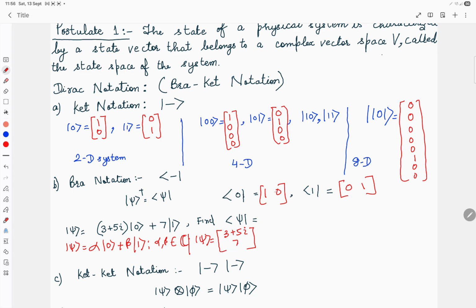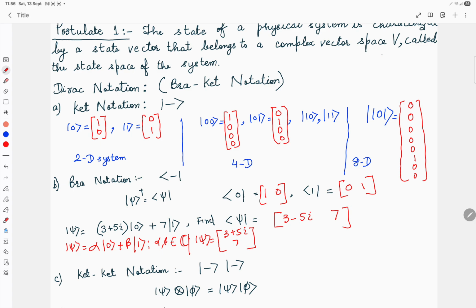Adjoint means the complex conjugate. So if you take the complex conjugate of the elements of this column vector, since 7 is a real number, no change. This is 3 plus 5 iota, this will become 3 minus 5 iota, and then you take the transpose. So therefore, bra psi will be equal to 3 minus 5 iota and 7. This will be a row vector. That's the relationship between the ket and the bra.